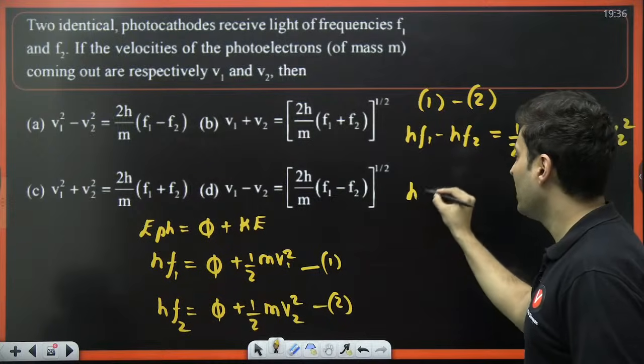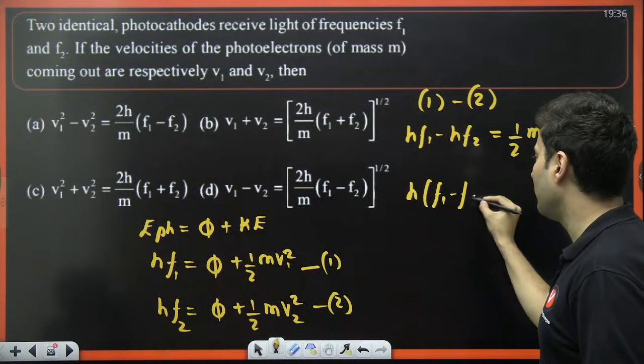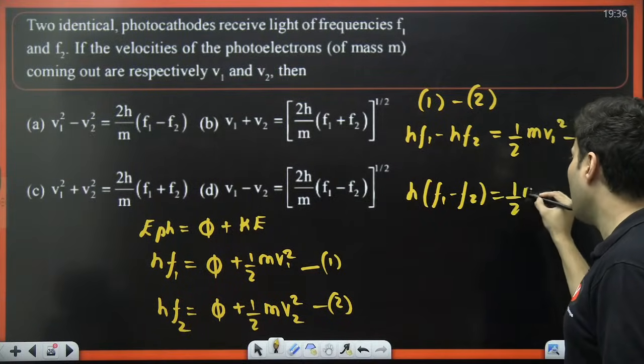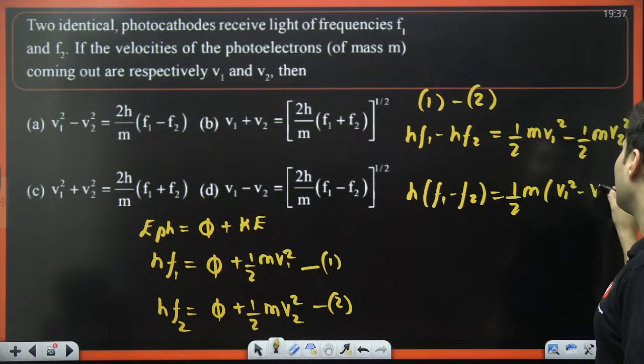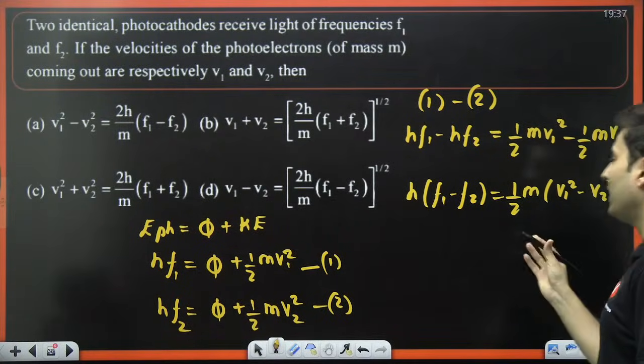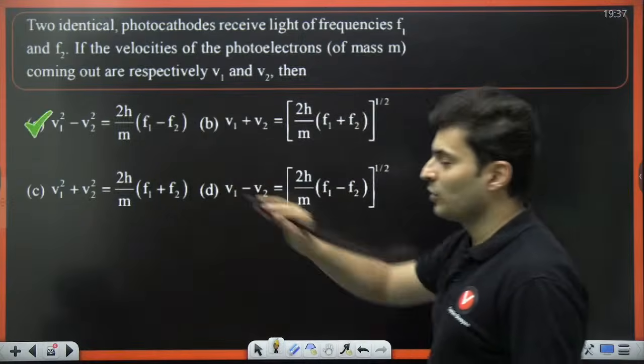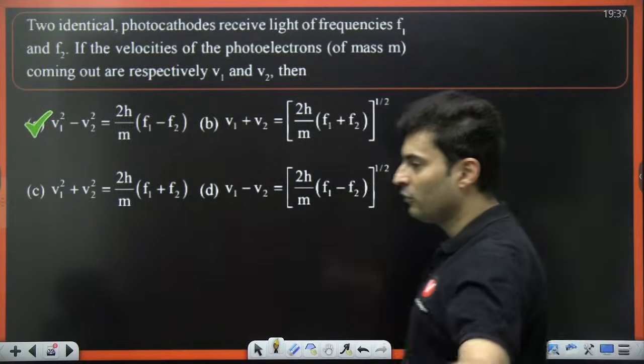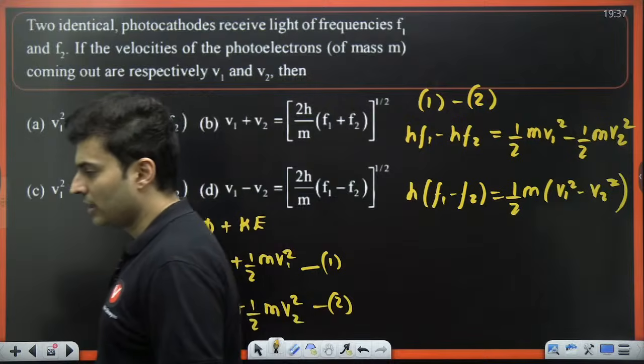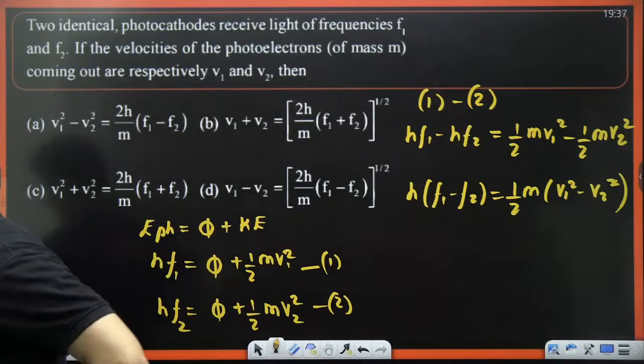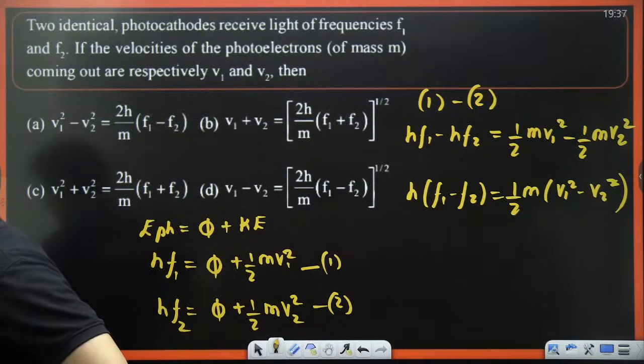Take things common. h(f1 minus f2) will be half m(v1 square minus v2 square). Oh my god, that simple, is it? The correct answer is option A. That's it. A for apple. Yeah, just had to subtract, Mohit.